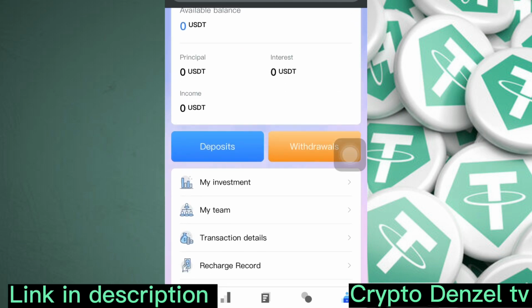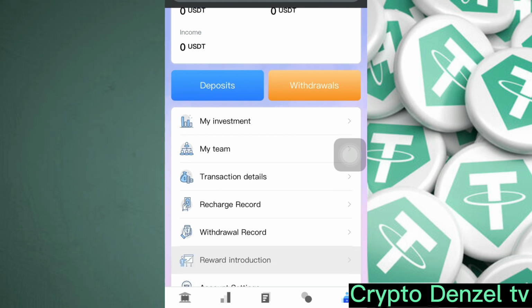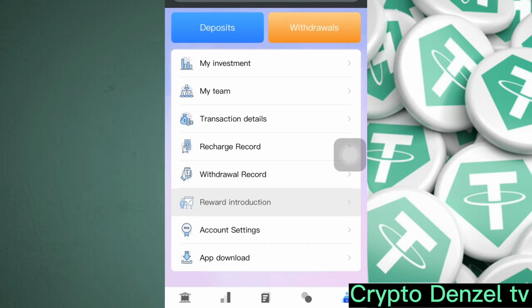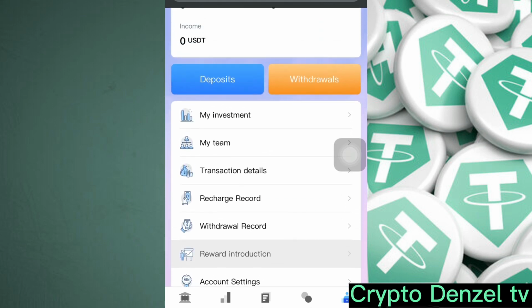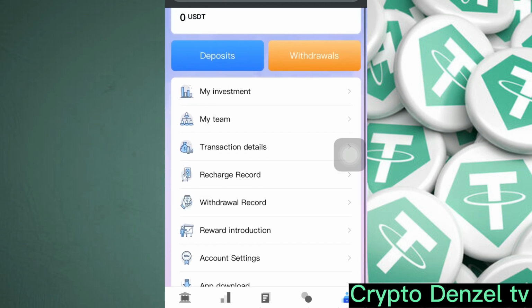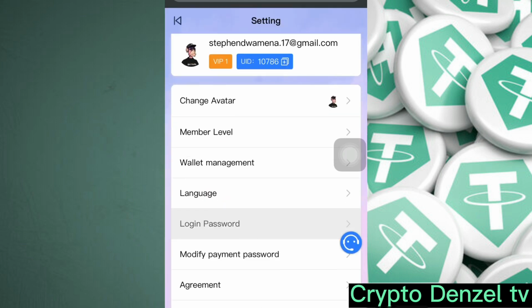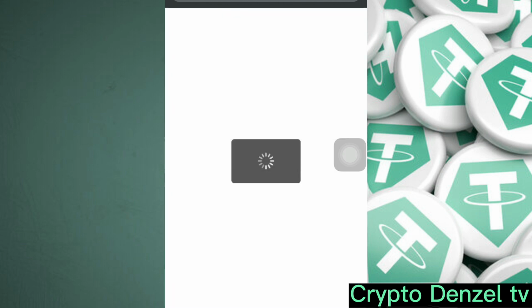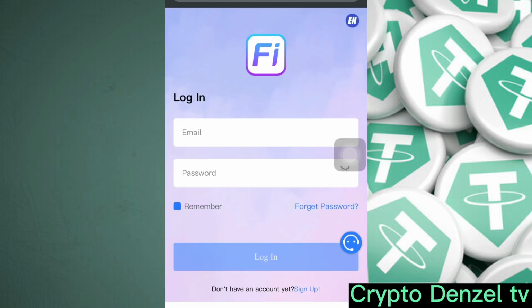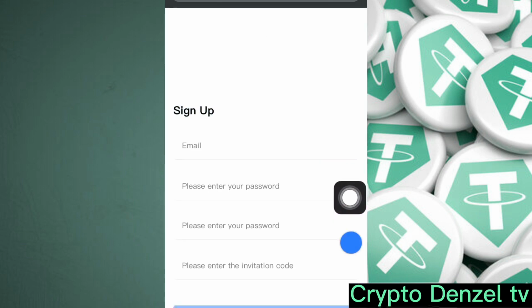So first of all, I'll log out so that I can show you guys how to register a new account with them. In order to register a new account, you come here and click on the sign up button.